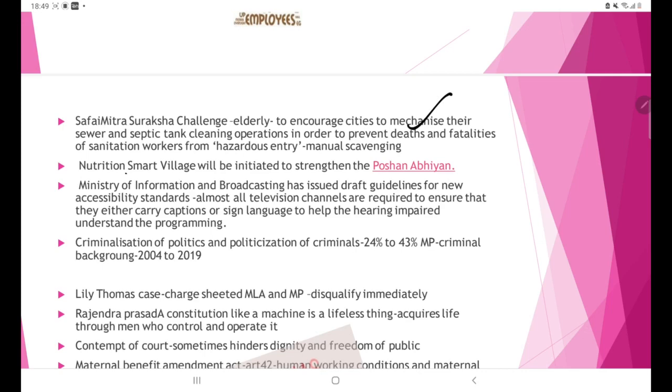Okay, next is Nutrition Smart Village Initiative. It is aiding the scheme of Poshan Abhiyan and ensuring nutritional and food security.